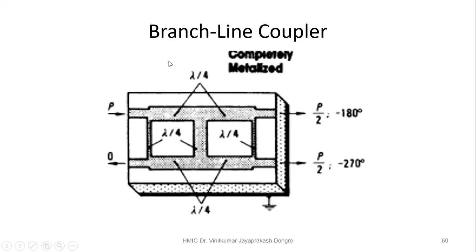Then you can have the line coupler, that is a branch line coupler. So this is the power input. Power input is given here, and the output you will get here. Phase difference is always there, 180 degrees and 270 degrees. Here for the power input phase we are considering 0, and this is the isolation port.